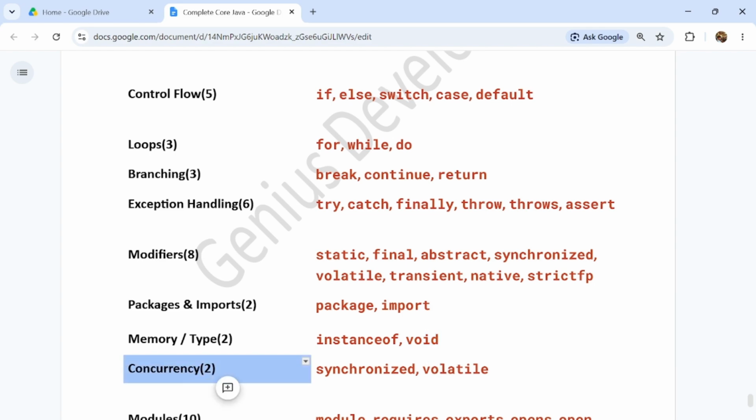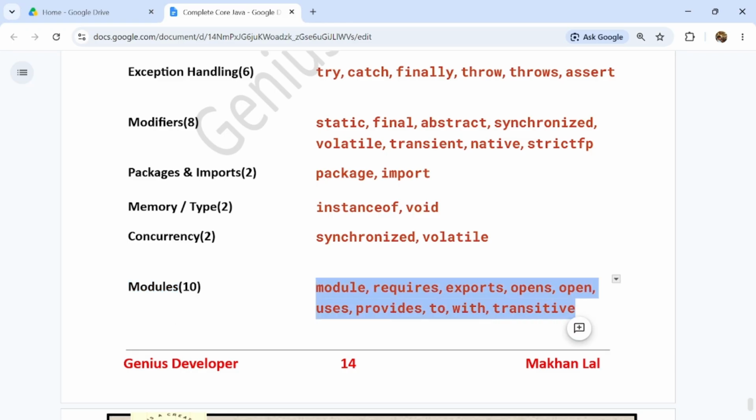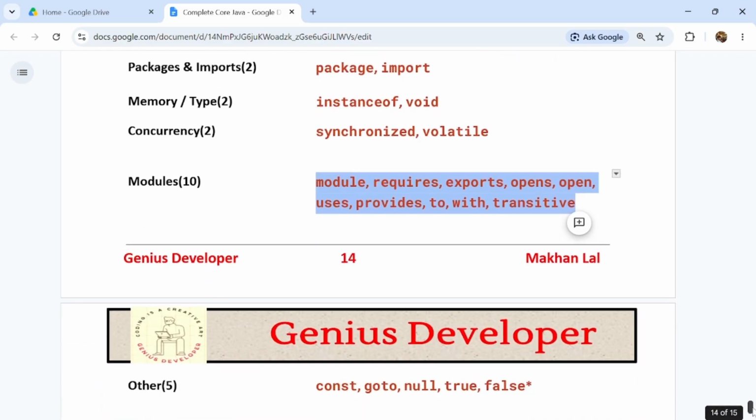And concurrency, they are synchronized and volatile, guys. In modules they have introduced 10 keywords. Module, a new Java version, guys. Module, requires, exports, open, provides, to, with, transitive. All these are the new keywords introduced in Java, guys.